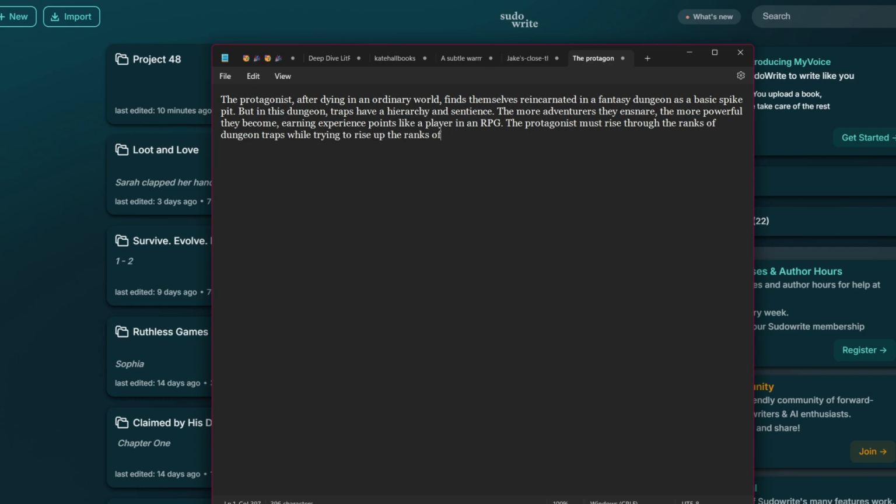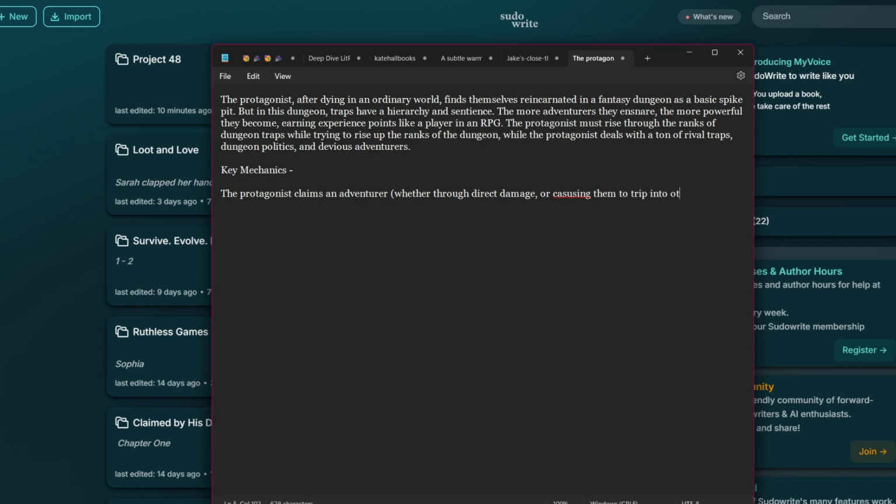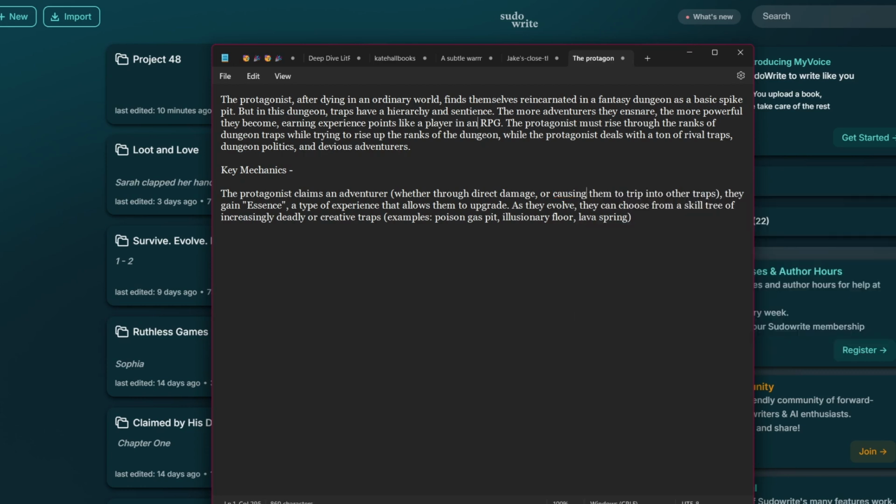The protagonist must rise through the ranks of dungeon traps while navigating a web of rival traps, dungeon politics, and devious adventurers. Key mechanics: absorption and evolution. Each time the protagonist claims an adventurer, whether through direct damage or causing them to trip into other traps, they gain essence, a type of experience that allows them to upgrade. As they evolve, they can choose from a skill tree of increasingly deadly or creative traps.